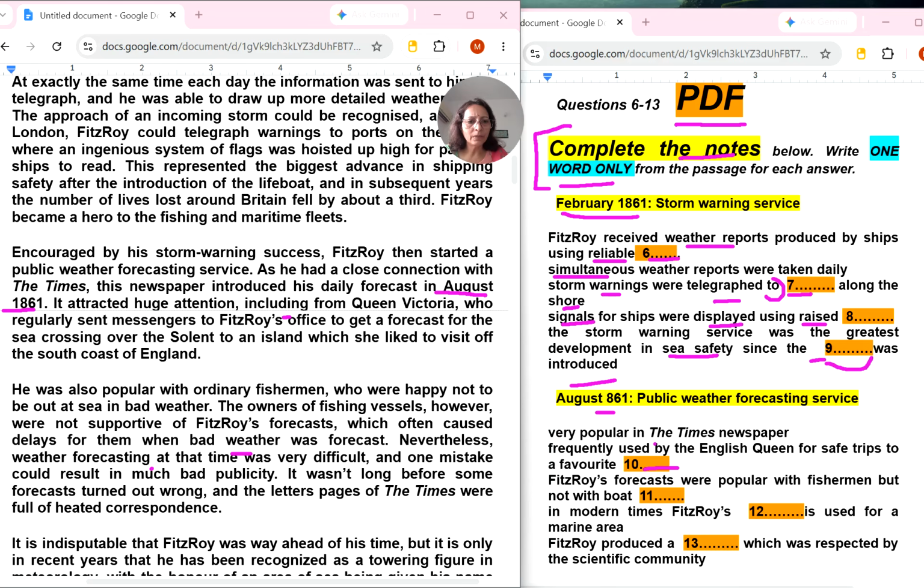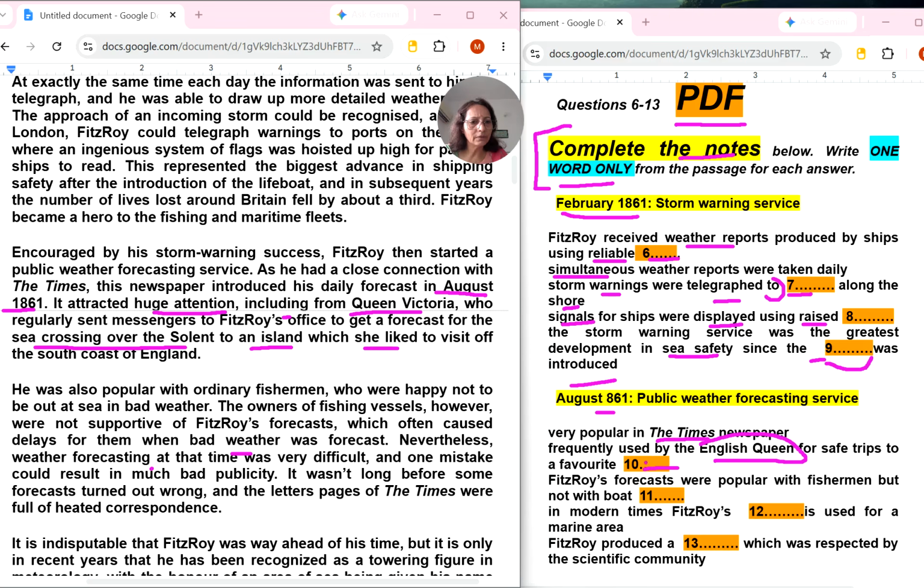Public, very popular in the Times newspaper, frequently used by the English Queen. Let's find this English Queen for safe trips to a favorite Queen. Queen is here. Okay. It attracted huge attention, including Queen Victoria, who regularly sent messengers to Fitzroy's office to get a forecast for the sea crossing over the Solent to an island which she liked.